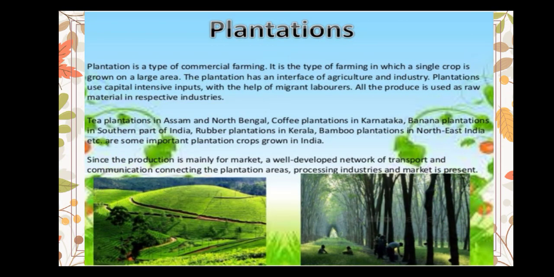Plantation. It is also a type of commercial farming. A single crop is grown on a larger area. Plantations cover large tracts of land using capital intensive inputs with the help of migrant laborers. All the produce is used as raw material in the industries. In India, tea, coffee, rubber, sugarcane, banana, etc. are important. For example, in Assam and North Bengal, tea plantation, in Karnataka, coffee plantation.